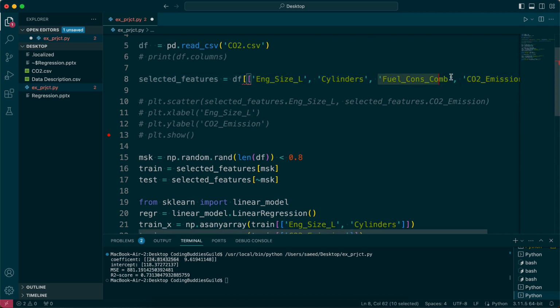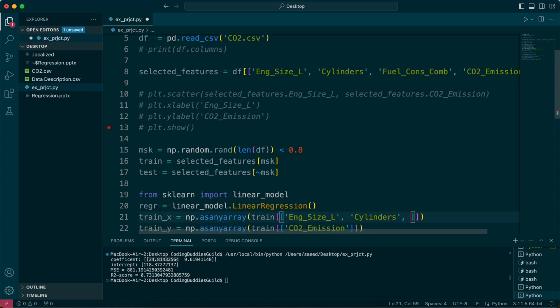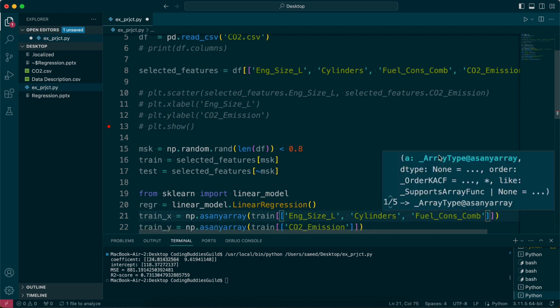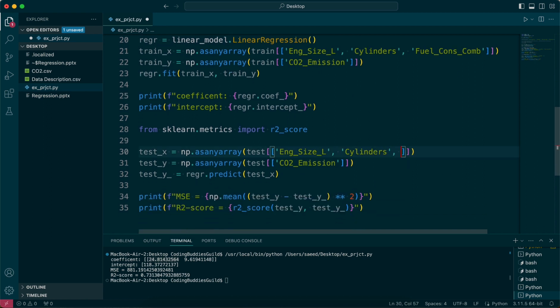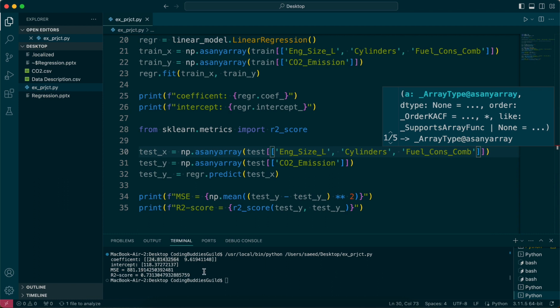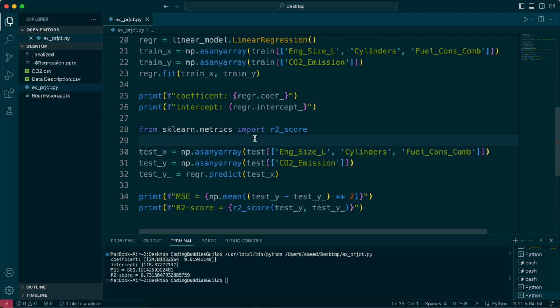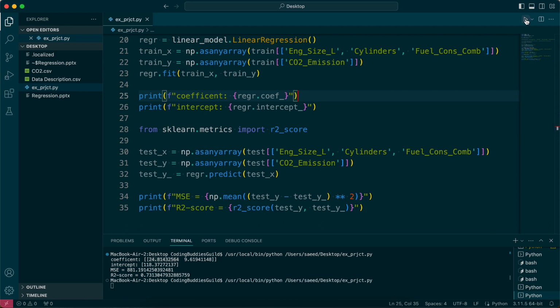Close it, and then that, and then I'm just going to use this and add it here. So I'm just going to use those three features, see if that helps me have a better prediction. Our R2 score is 0.73, MSE is 881. Let's run this now, see if that helps.